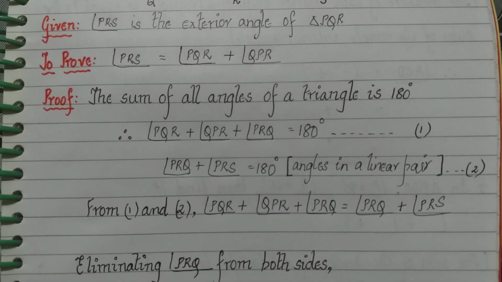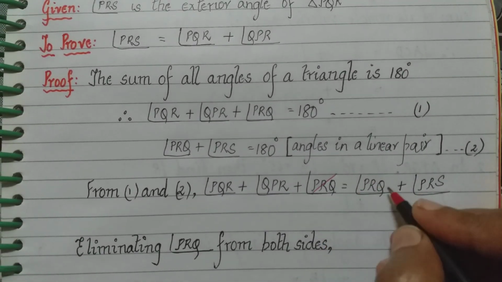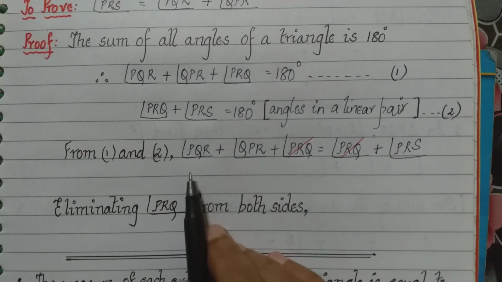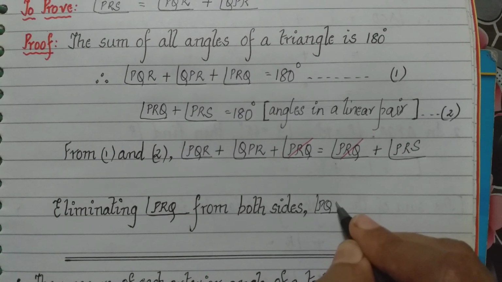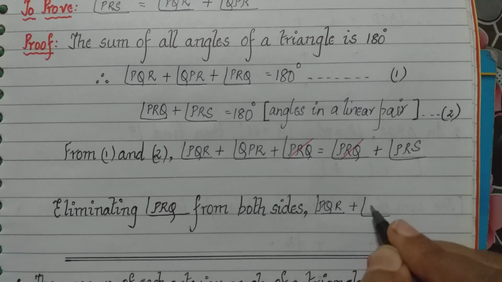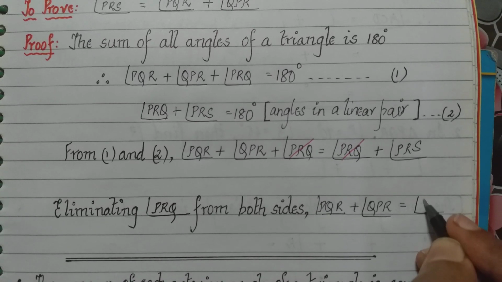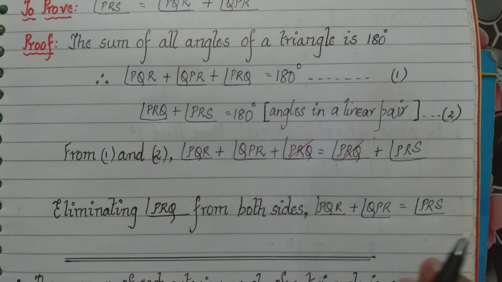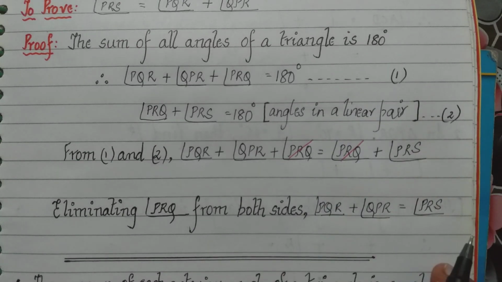So, what do we say for that? Eliminating angle PRQ from both sides. What happens? We cancel angle PRQ on both sides. So, what is remaining? Angle PQR plus angle QPR is equal to angle PRS. Now, I exchange the left hand side and the right hand side. That is, I write angle PRS on the left hand side and angle PQR and angle QPR on the right hand side.